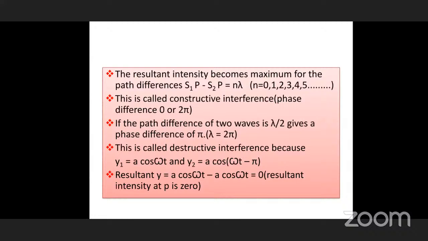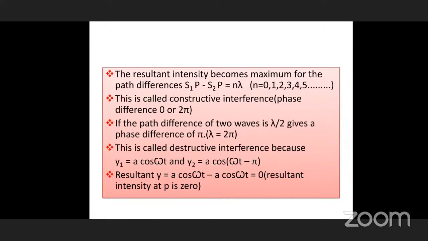Why are you writing 2 pi? 0. 0 means, for example, S1 produces 4 waves. So S1P is 4 lambda. S2 produces 4 waves. Therefore, S2P is also 4 lambda. So S1P minus S2P, how much? 4 lambda minus 4 lambda, which is equal to 0. Therefore, in that case also, it is called constructive interference.